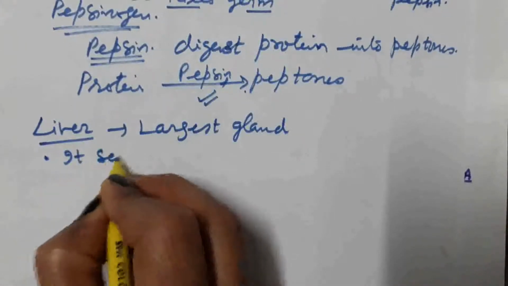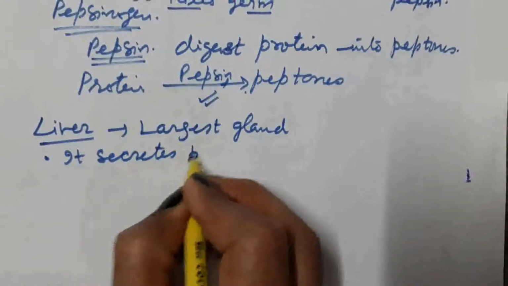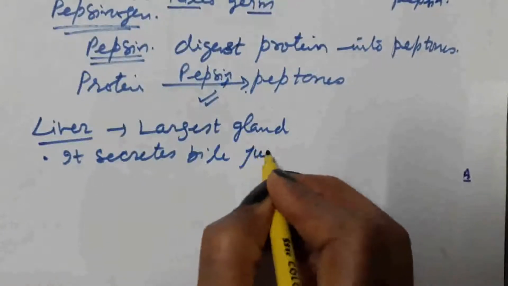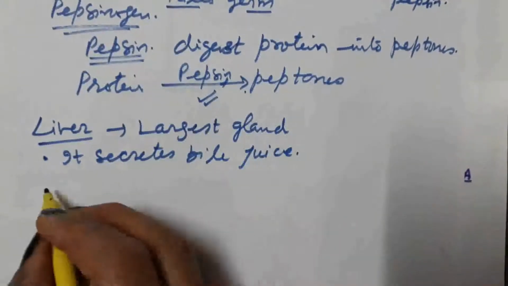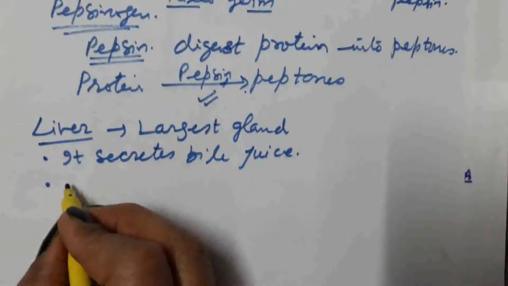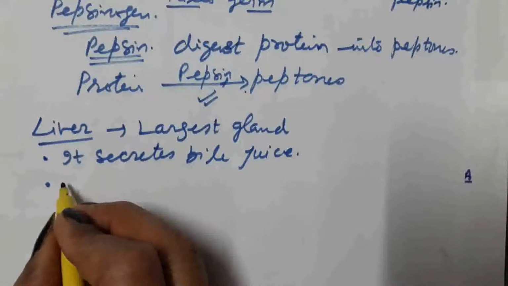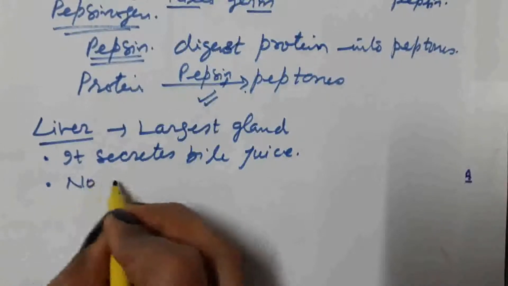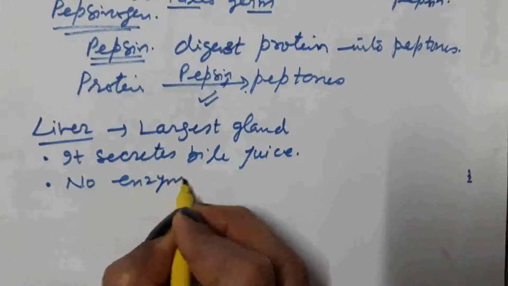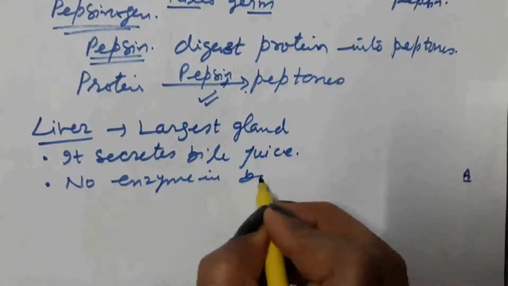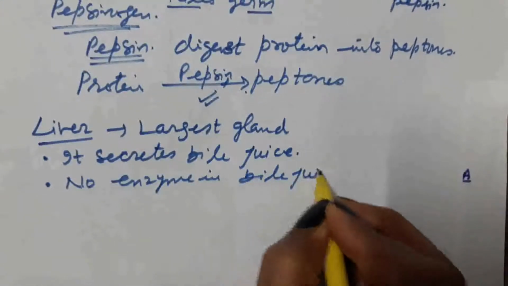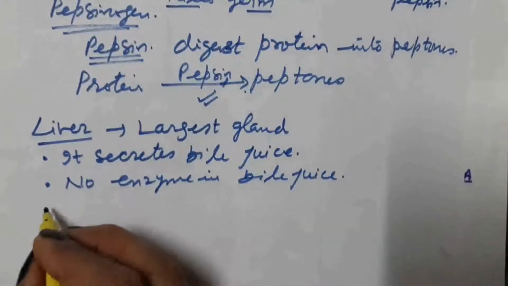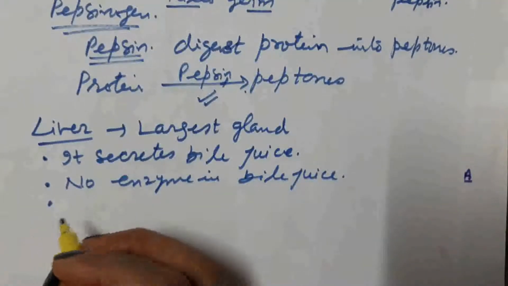It secretes bile juice. There is no enzyme in bile juice. It performs important function.